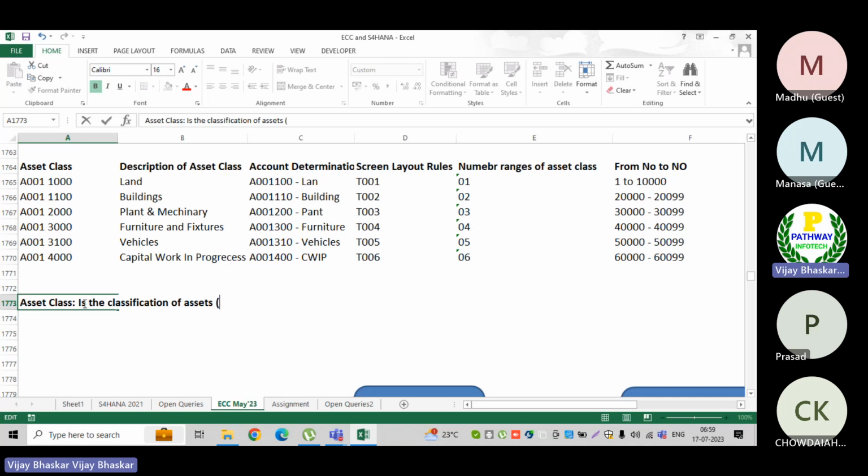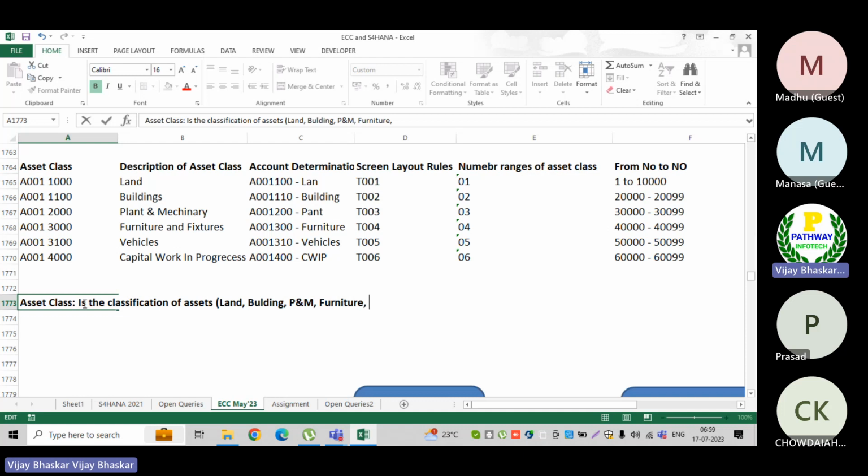Classification of assets. For example, in my business organization, I have different kinds of assets: land, buildings, plant and machinery, office furniture, computers and software.